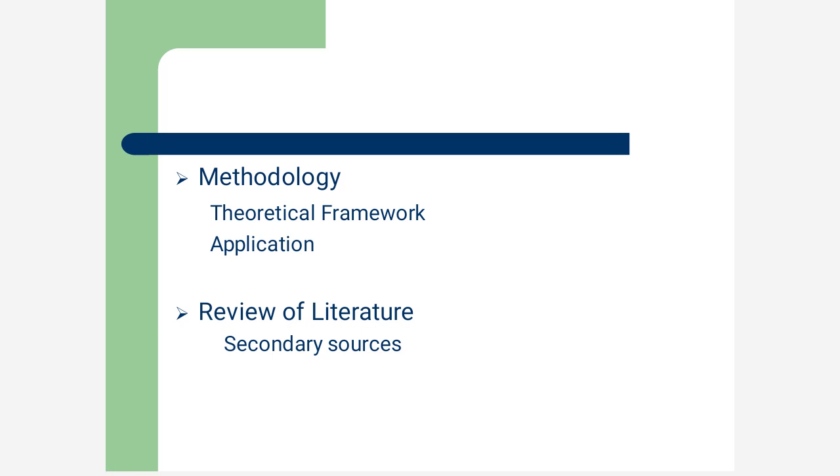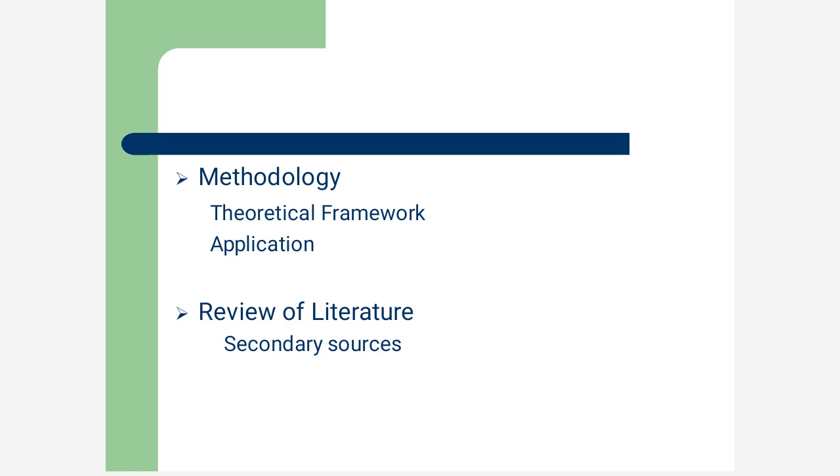And next we come to methodology. Methodology is the method that you are going to adapt. It constitutes theoretical framework and its application. In English literature we generally apply the method of critical and analytical approach, and in this critical and analytical approach come several theoretical frameworks such as post-colonialism, post-modernism, feminism, and a number of other topics such as subaltern. These are the theoretical frameworks that can be applied to a study in English literature.